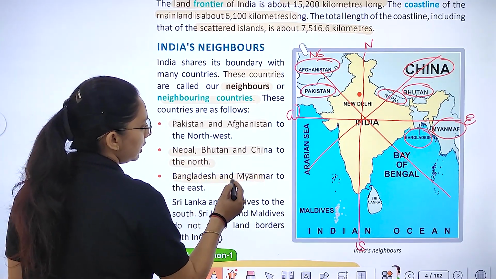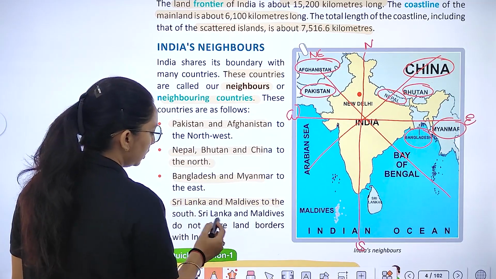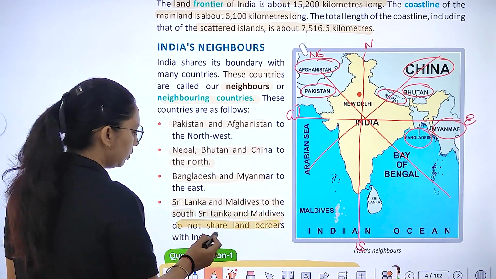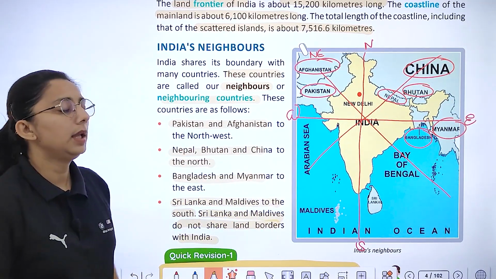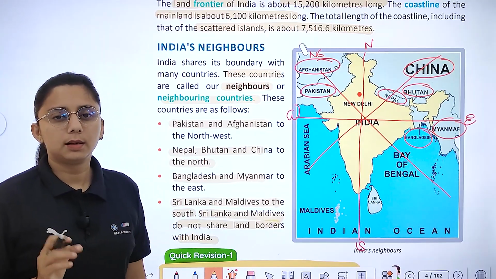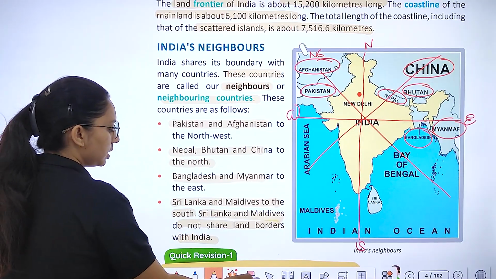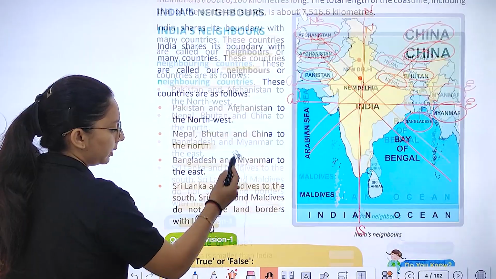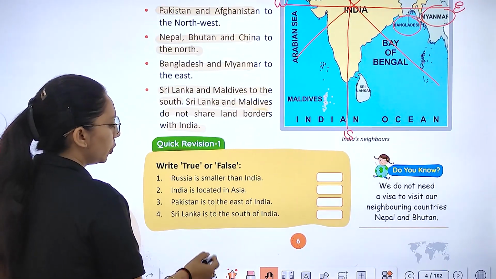Bangladesh and Myanmar are in the east, and Sri Lanka and Maldives to the south. Sri Lanka and Maldives do not share a land border with India. They are neighboring countries, but they do not share the land border. Right, here some questions have been given.